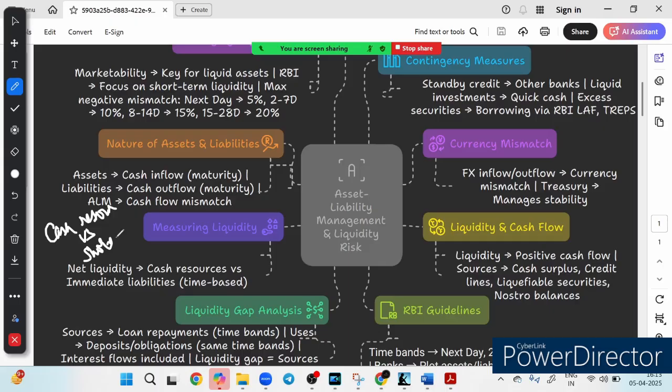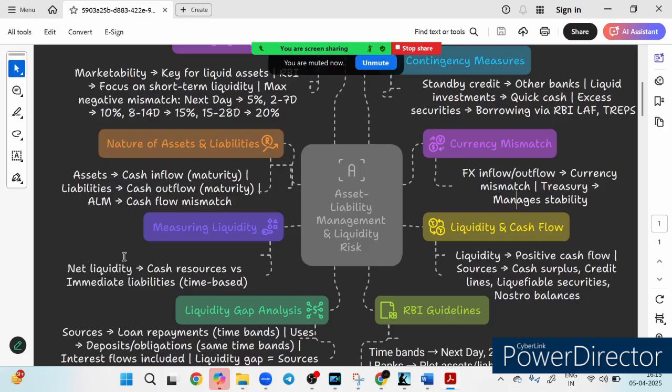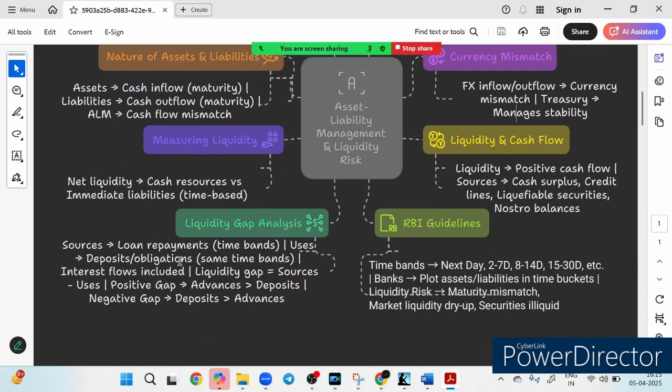If short-term obligations, or we call it liability, exceed the cash resources, the bank could face a liquidity crunch. That is how we measure the liquidity.